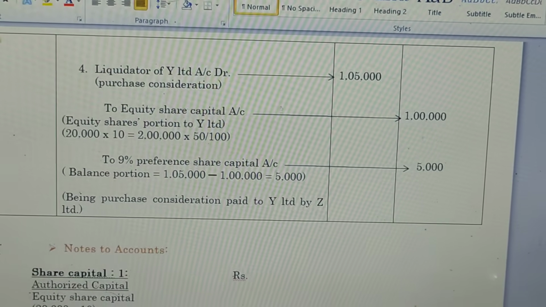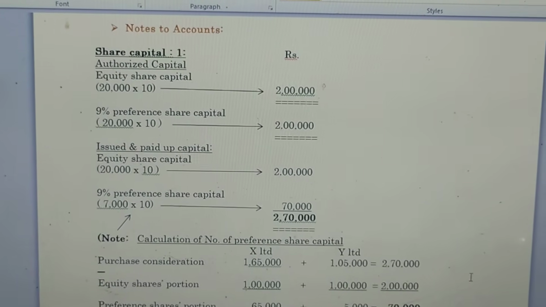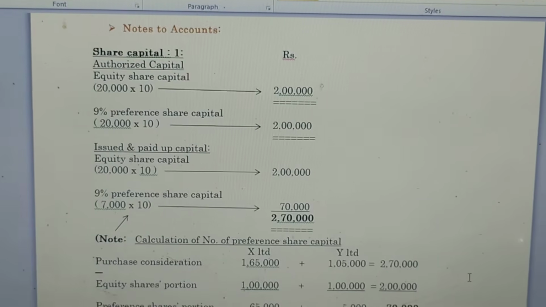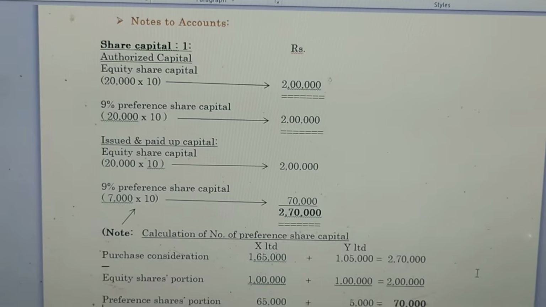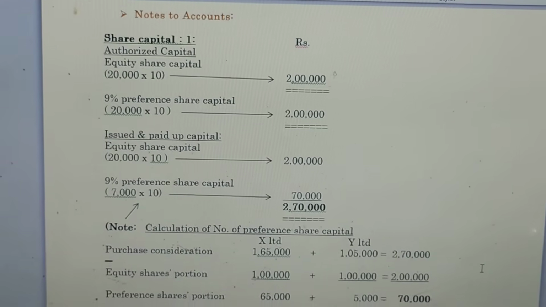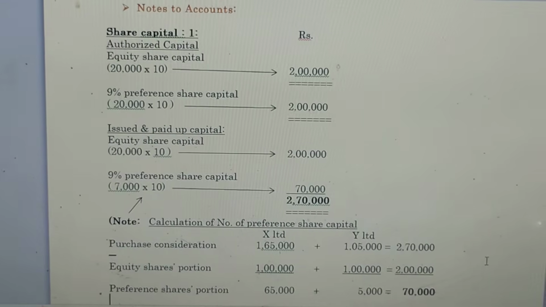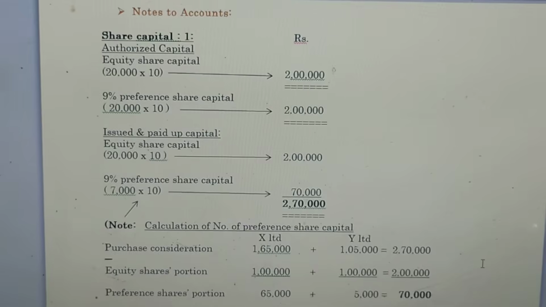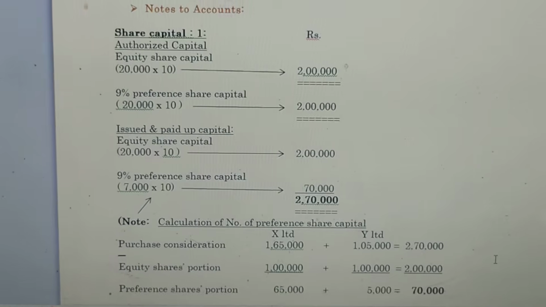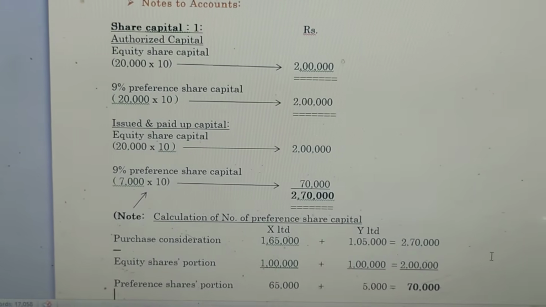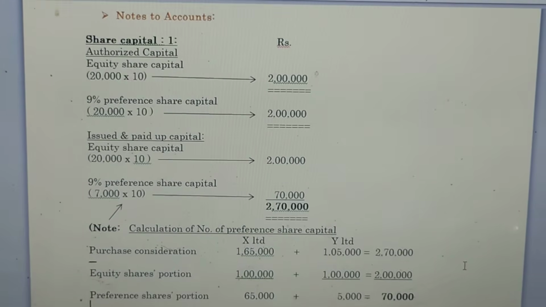Then we are going to prepare the notes to accounts for preparing the balance sheet of Z Limited or purchasing company. The note number 1 is share capital. Under the share capital, authorized share capital. Under the authorized share capital, we have to mention the equity share capital. As per the question, number of shares is 20,000 and the price per share is 10. We get 2 lakh. And 9% preference share capital. The number of preference shares is 20,000, multiplied with the price per preference share of 10. The amount of preference share capital is 2 lakh. So this information is from the adjustment, not from the balance sheet.